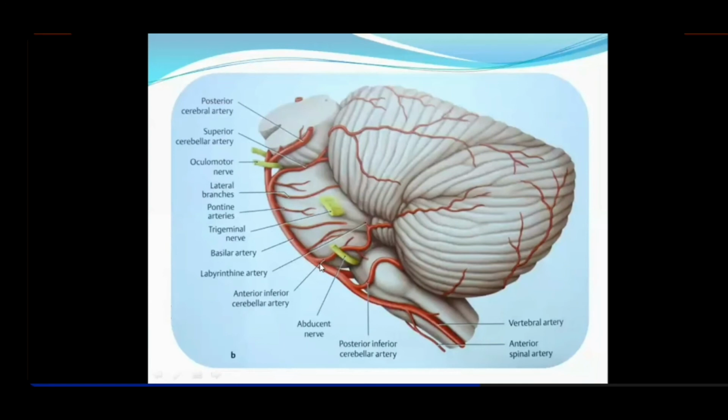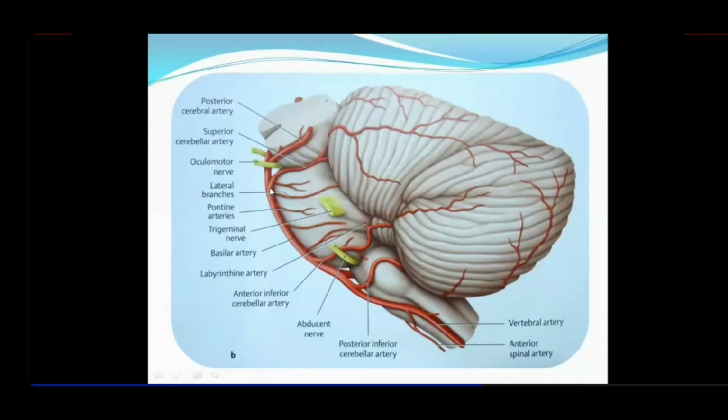Then the next artery which is arising is the anterior inferior, right, at the lower end of the pons. And this relationship is also given here, that it runs N for nerve, N for niche, A for artery, A for above. You will remember, this is easy now, right? So nerve below, artery above. So that is the relation, and there it supplies this anterior inferior portion of the cerebellum.